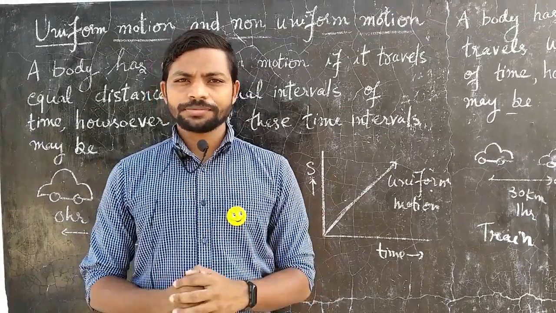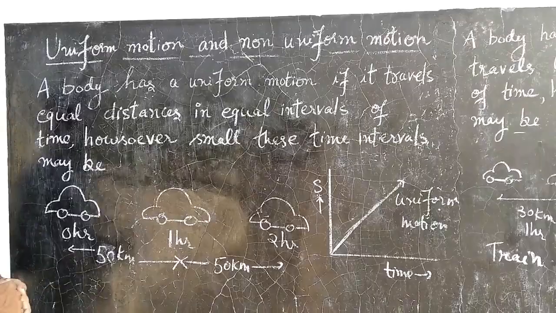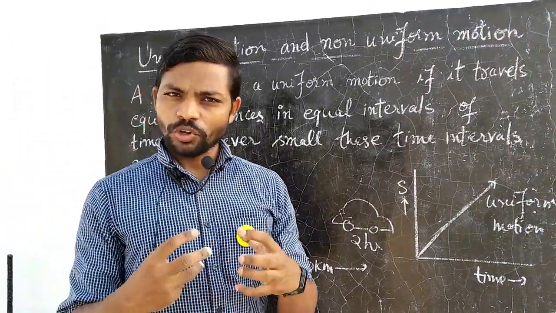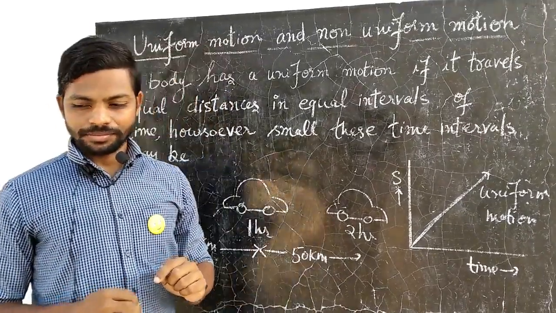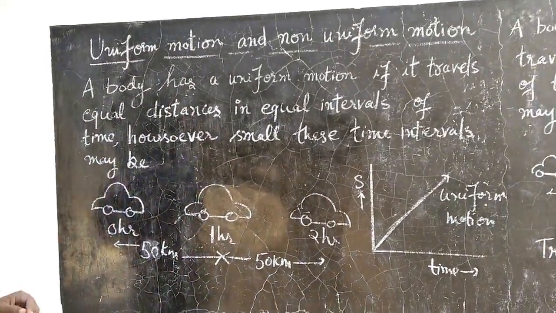Let us see first uniform motion and non-uniform motion. So you all know very well, uniform means same, non-uniform not same, right? Let us go into the definition first.